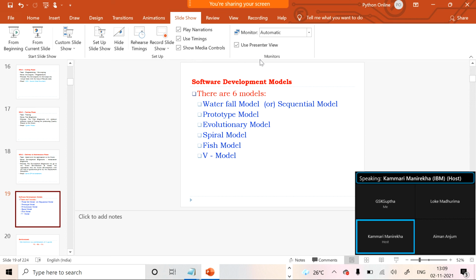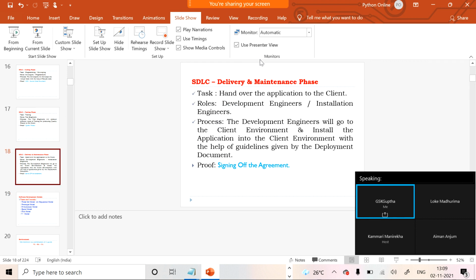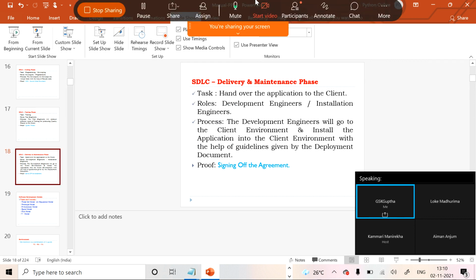High-level design is nothing but the main modules of the application. Low-level design is nothing but the child modules of the application, as per this scenario. After that, whenever we are discussing the test data topics under the software testing life cycle, I will tell you how to prepare the high-level and low-level designing parts of the application. But as per our scenario, high-level design is the main modules and low-level design is the child modules of the application. Okay?